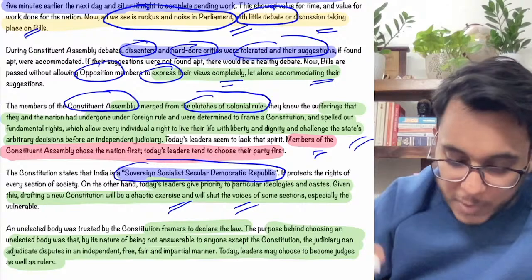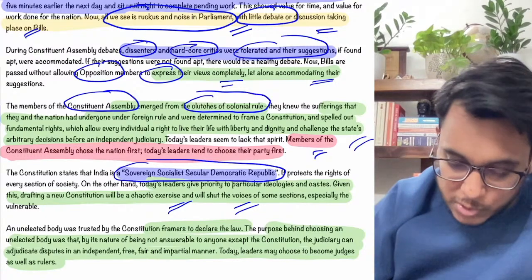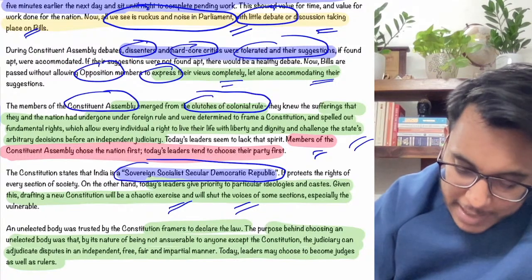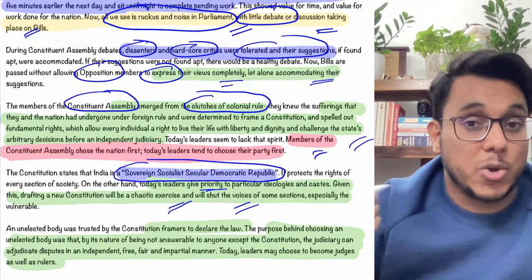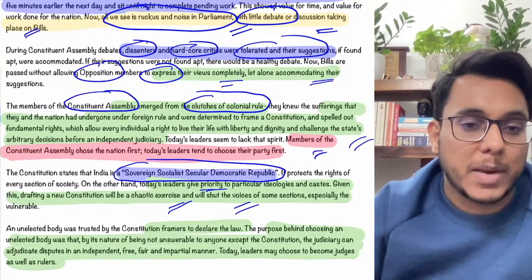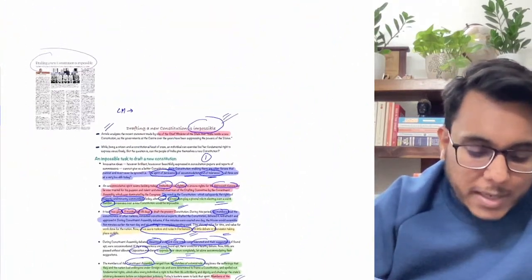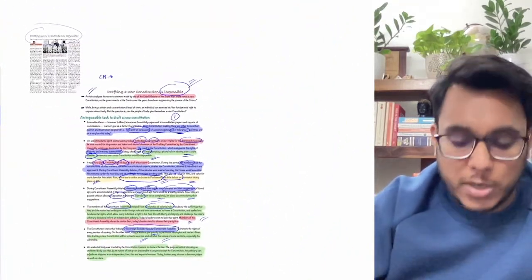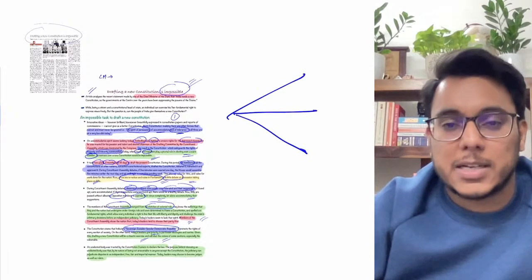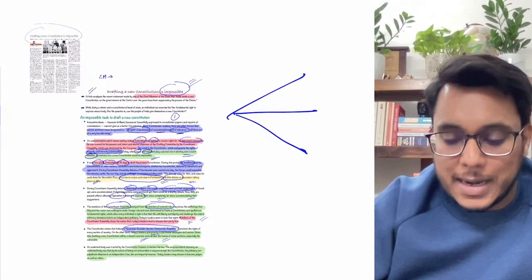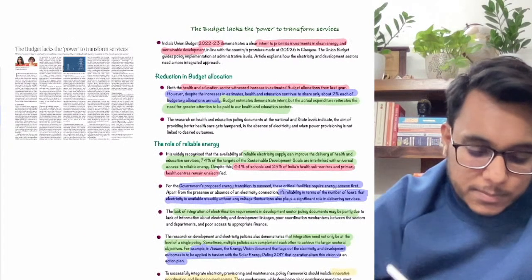When we talk about the society, we find that there are many particular interests that have come. Today your caste, your religion, your ethnicity, they have become so important. So whether such a kind of fair constitution can be designed today, it is a doubtful thing. It has been suggested by the article. So that is all about it, and now we'll move to the next article.